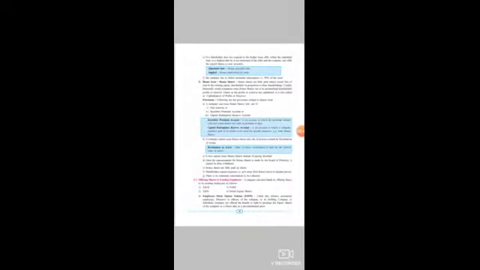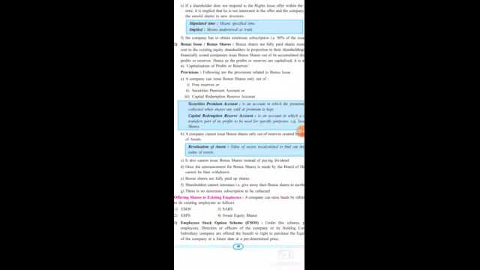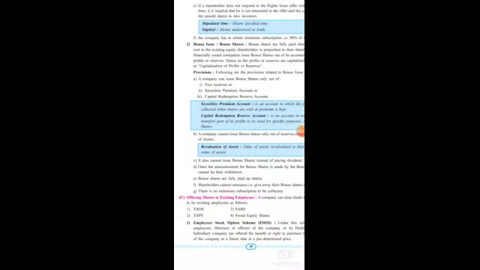Now, here it is: offering shares to existing employees. See students, there are 4 ways. The first way is ESOS, that is Employees Stock Option Scheme. This is one of the methods by which a company offers its shares to its existing employees.